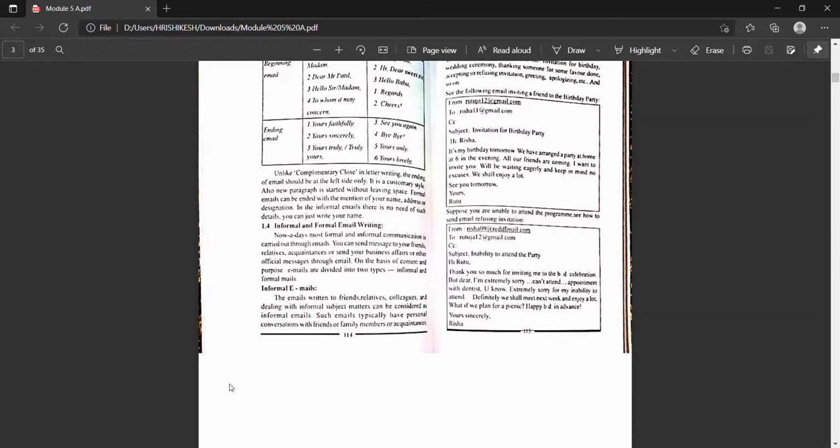And we have discussed two examples that are given in the textbook. One is an invitation, inviting a friend to a birthday party, and for that email you are responding, you are not able to attend that particular birthday party, and you have sent an email refusing the invitation.